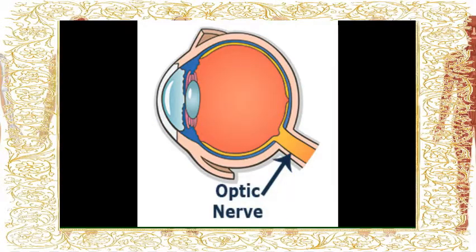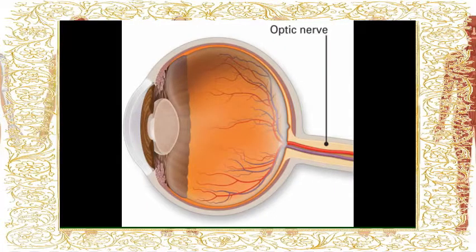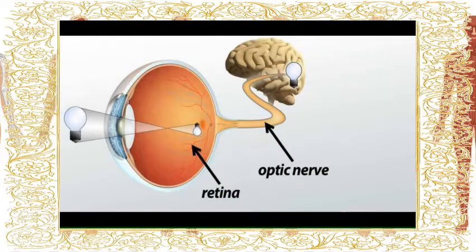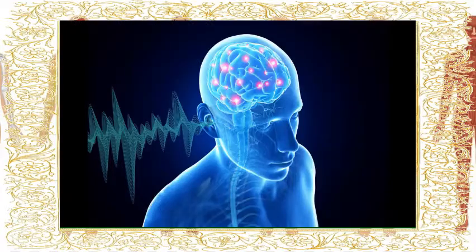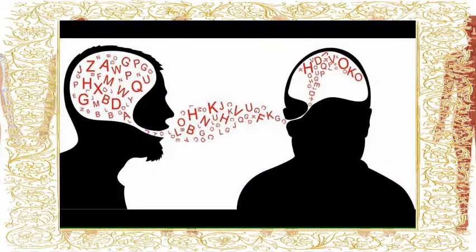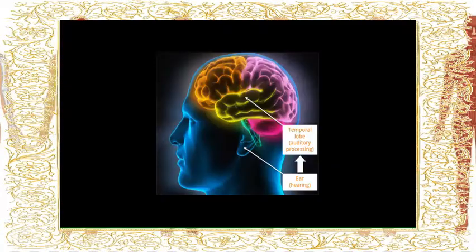The first one is the optic nerve. The optic nerve, also known as cranial nerve 2, is a paired cranial nerve that transmits visual information from the retina to the brain. The second one, the auditory system, is the sensory system for the sense of hearing. It includes both sensory organs and the auditory part of the sensory system. The auditory nerve moves signals to the brain where they are then translated into recognizable and meaningful sounds.